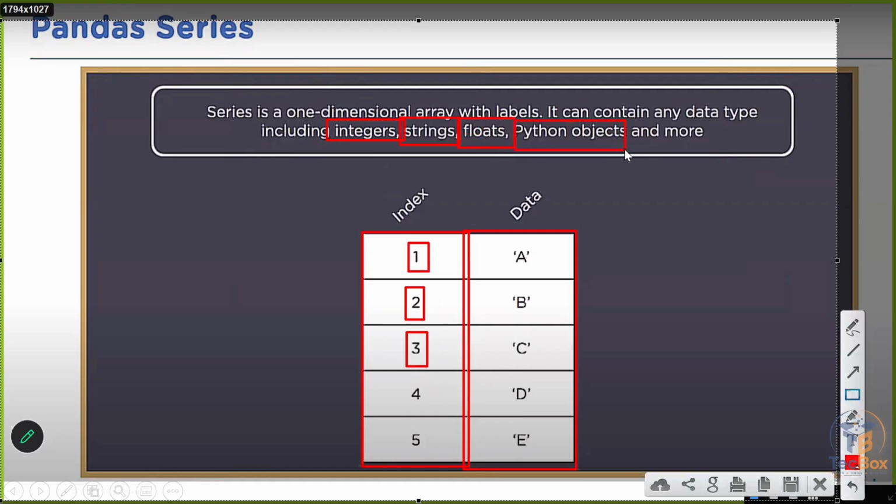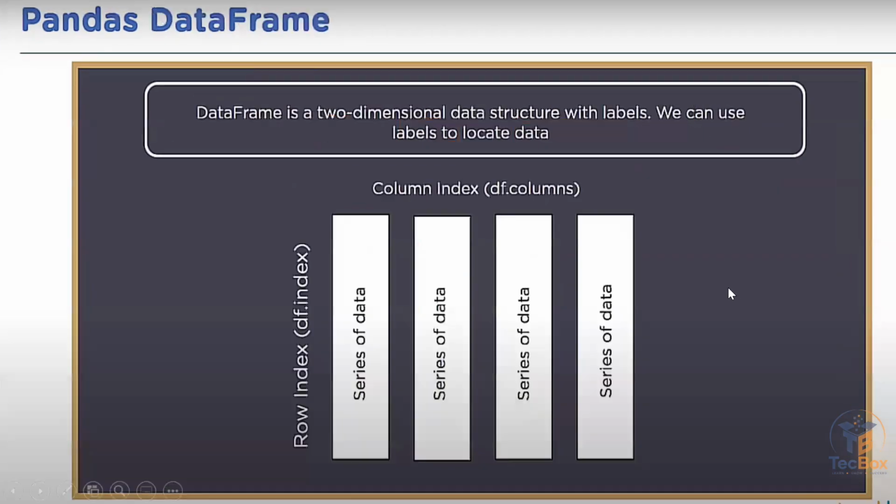Python objects means you can have a list, a tuple, a dictionary. We are going to see practically what different Python objects we can have in pandas series. So pandas series is a one-dimensional array with labels. It contains index as well as the data.